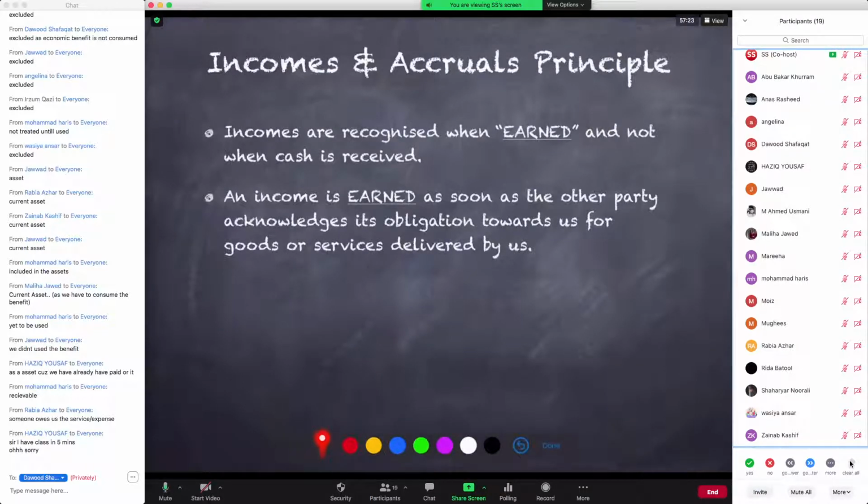So we agree with the first 2 points. We understand the difference between earning an income and receiving cash. They are two different events, just like incurring an expense and paying cash. Give me your feedback quickly. Anas, Abu Bakr?